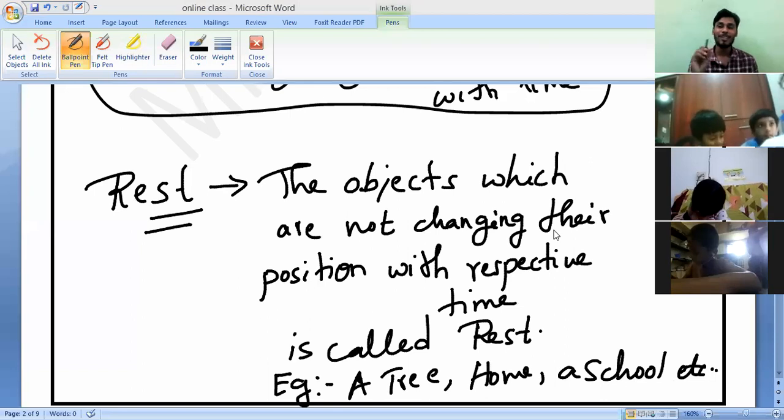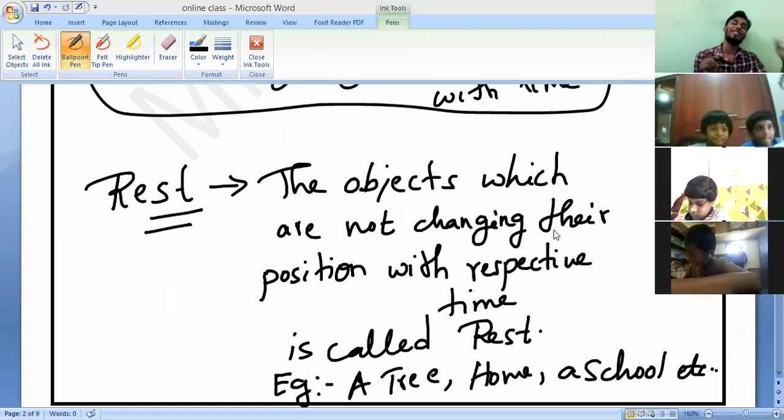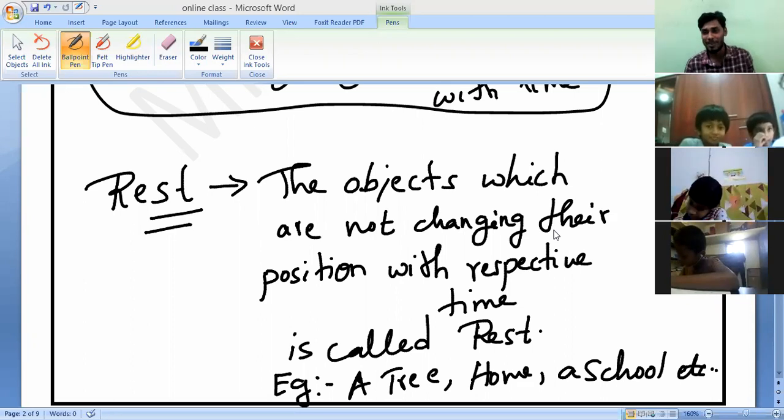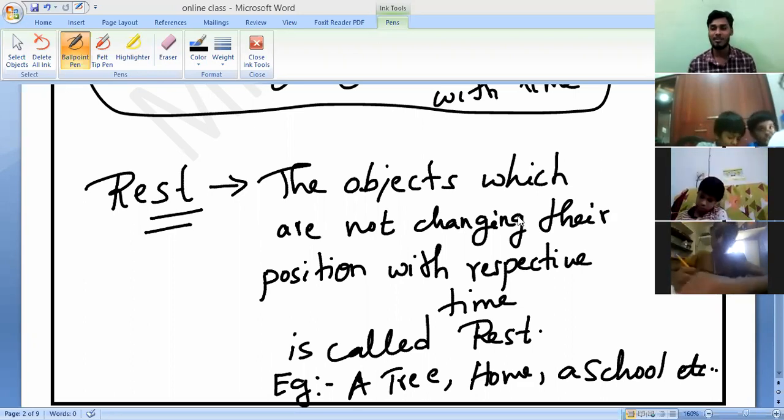Narayan is saying that his sister is always in a rest position. But if you are sleeping in bed, you can see we are moving from one place to another, this corner, that corner. At night when you sleep in one place, by morning you may be down also a few times. Yes or no? So we are in motion only. That is what is called rest. Do you understand the difference between rest and motion, all of you?